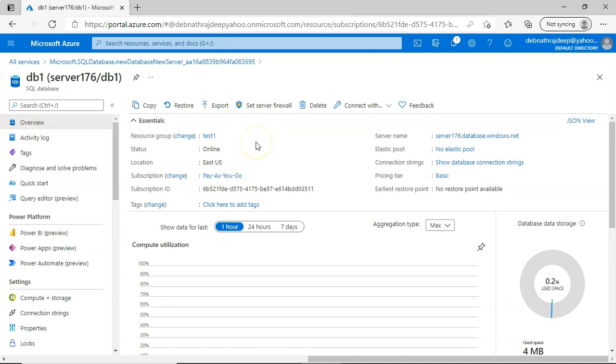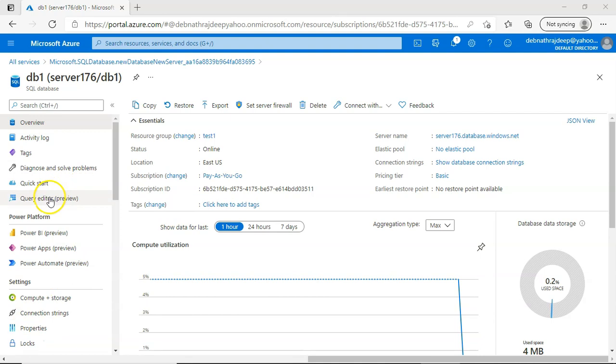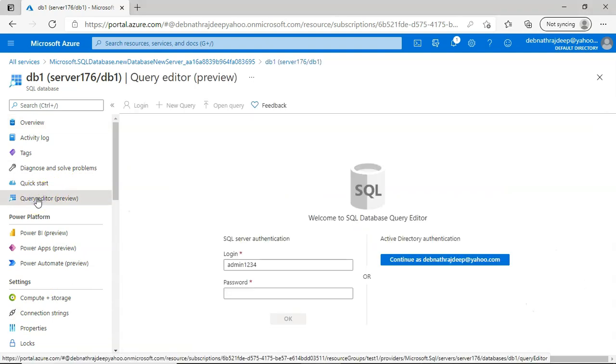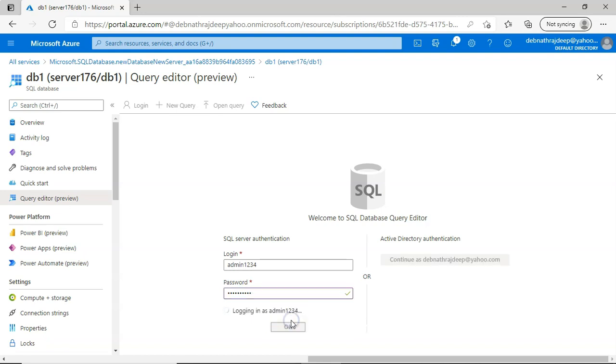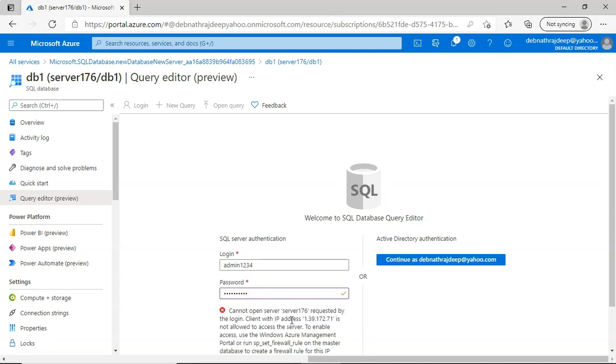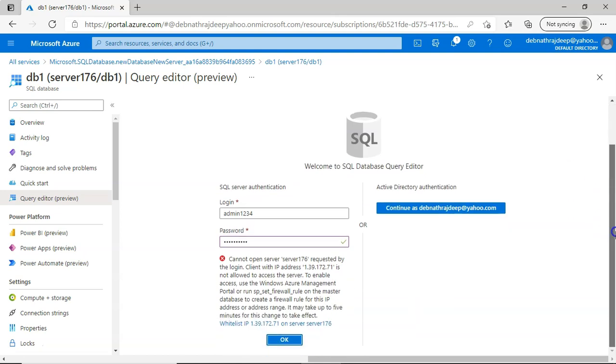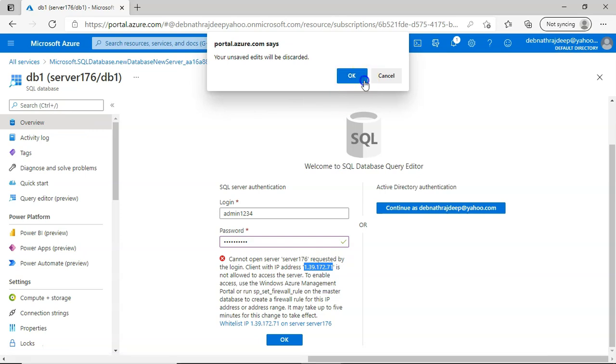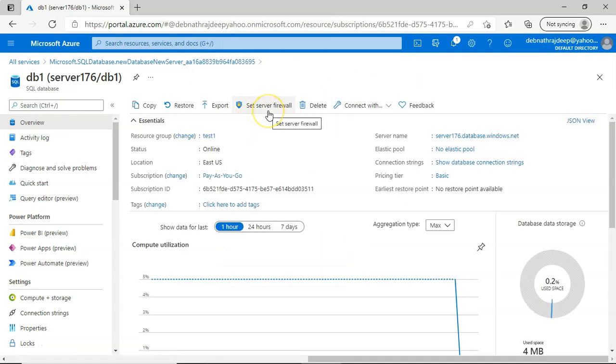Now first, let us try to connect. To connect, you can go to query editor, and then we have to give the details, and if I press OK, you see it's not allowing my IP. So this is the first level of defense. My IP should be added to this database or to the server. So let me click on OK, and see set server firewall.